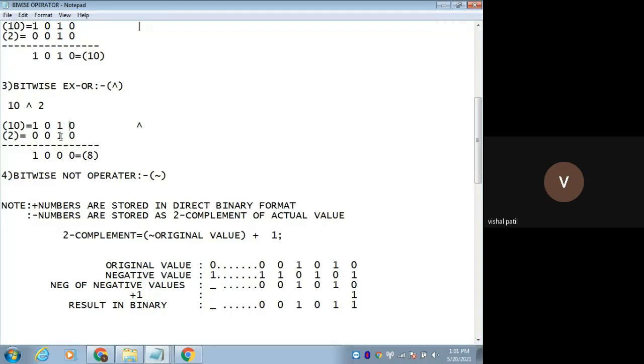If it is 1 1, so inputs are the same, it will be 0. So if the inputs are the same, then the output is 0. If inputs are different, like 1 0 or 0 1, then it will be 1. So for this, you can remember one point.